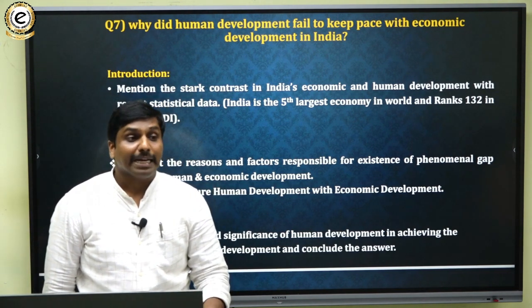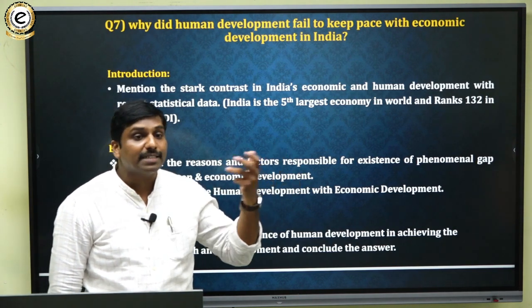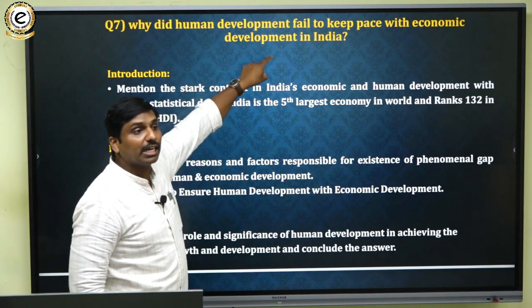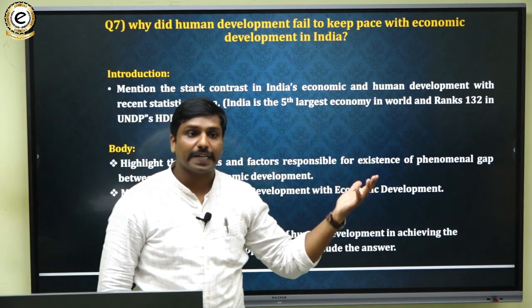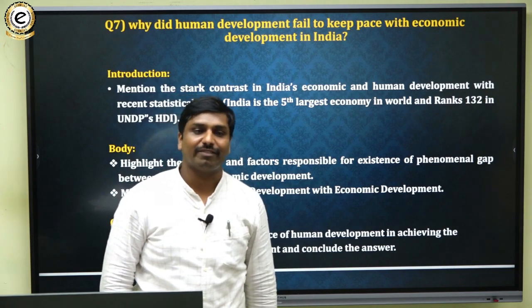So here, being the fifth largest economy in the world highlights the level of economic development of India. Are you getting that? So being the fifth largest economy, still we lag in human development in India.